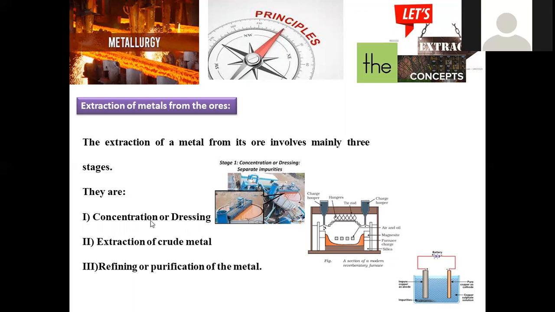Concentration means taking the maximum extent of ore. For example, 1 ton of ore is taken, and that exact 1 ton may not be converted into 1 ton of metal, because some unwanted, undesirable materials are also present around it, such as sand particles, clay particles, or others. These can be removed by hand picking, mechanical separation, or electronic processes.